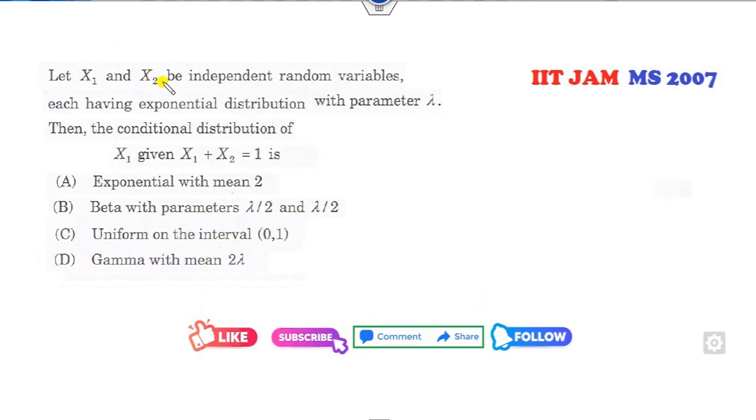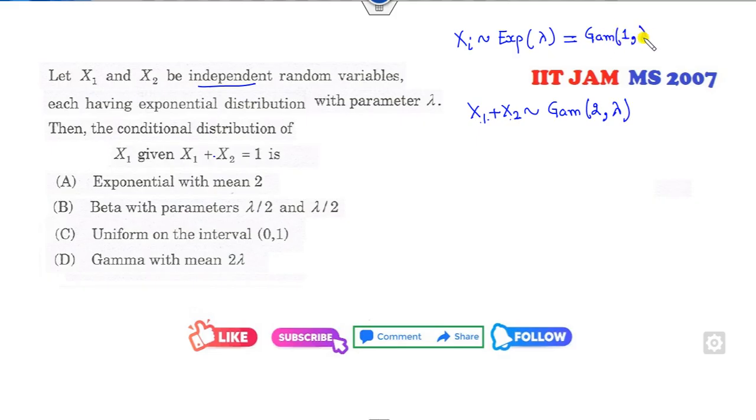Look at this one. x1 and x2 are independent. Each xi follows my exponential distribution with the parameter lambda. Then your target is to find x1 plus x2. You all know if xi follows this, then the sum of them will follow the gamma distribution with the parameter 2, because they are two variables, comma parameter lambda. I can also write this as following the gamma distribution with the parameter 1 over lambda. Then your target is to find x1 condition x1 plus x2 is equal to 1.